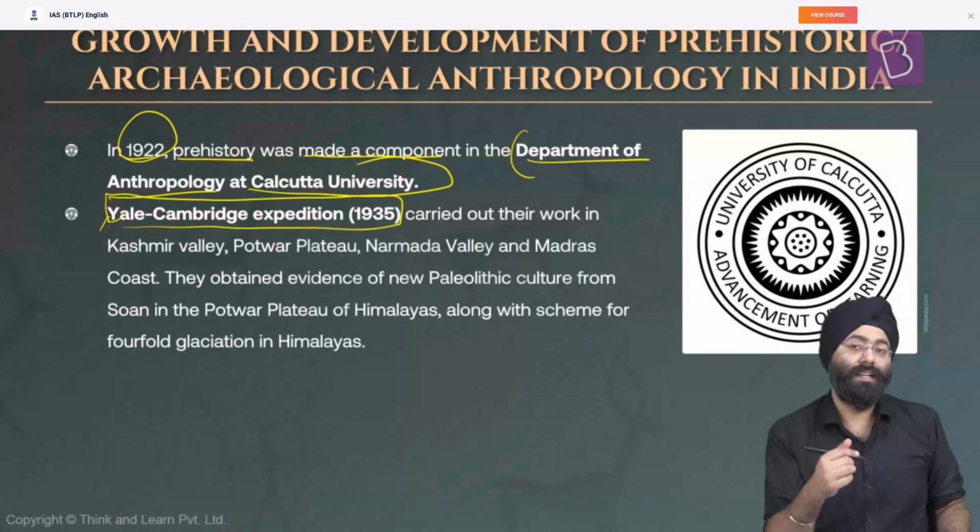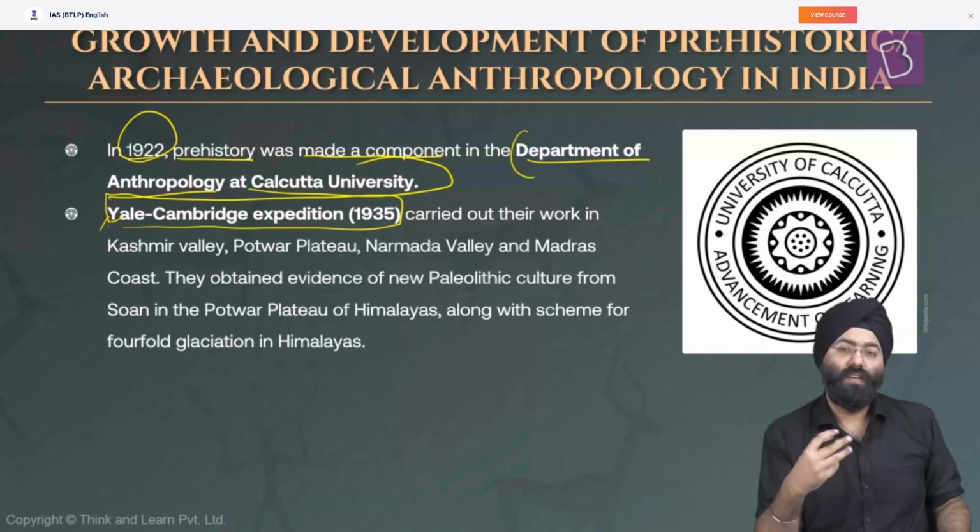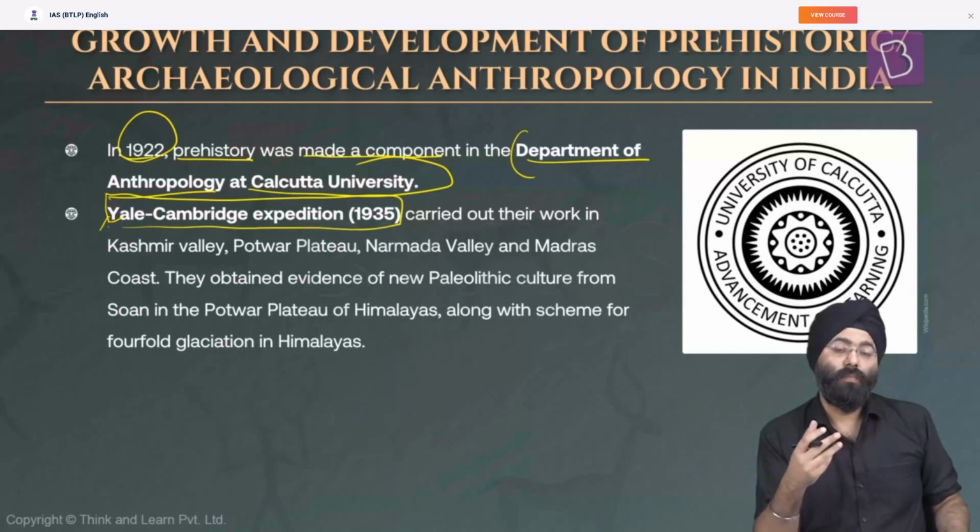This is basically associated with De Terra and Paterson, who were called to India to investigate the various issues being faced in prehistory. If we study the Paleolithic period of the Western countries, particularly the Lower Paleolithic, there is proper coherence and various phases are present. But when we came to India, we were not able to identify the various phases. So De Terra and Paterson were called.